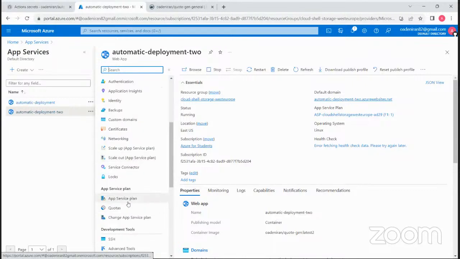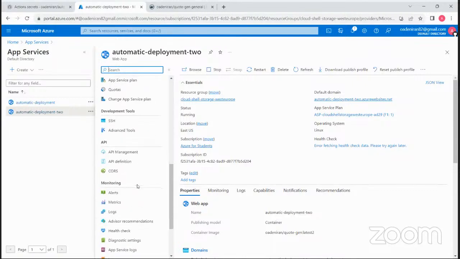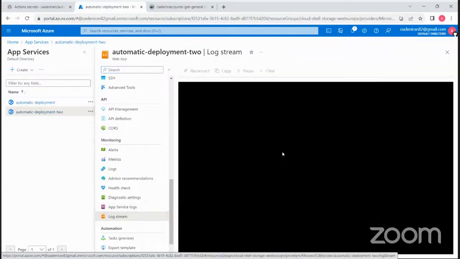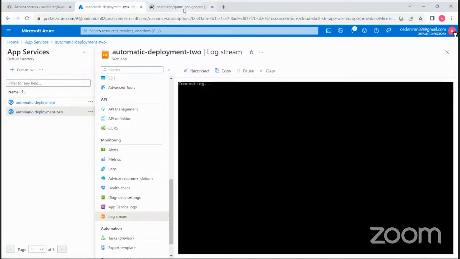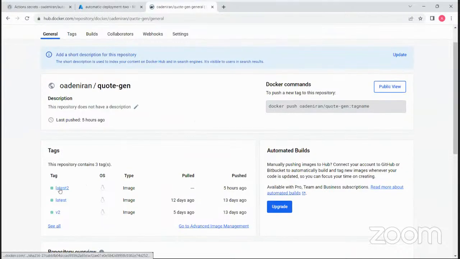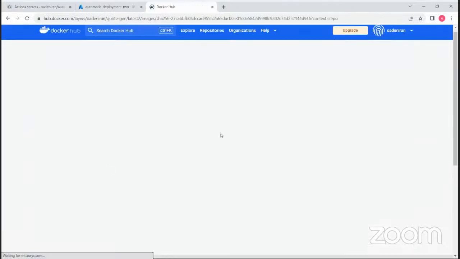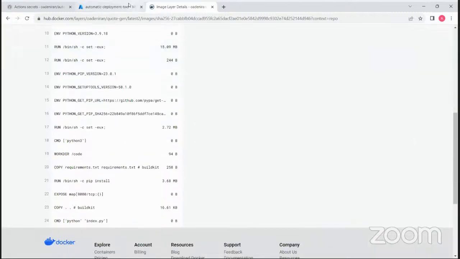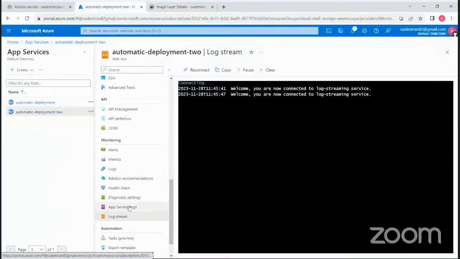And what's now the issue? Or is there no latest two? This is it now. Code gen latest two. I don't know why it's saying there's an issue.